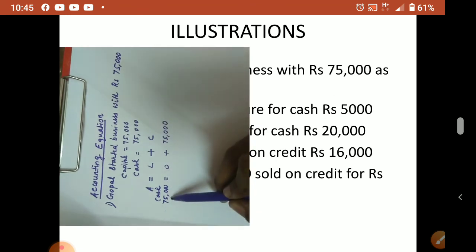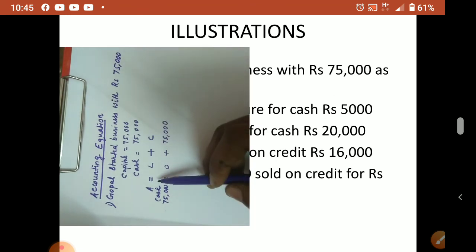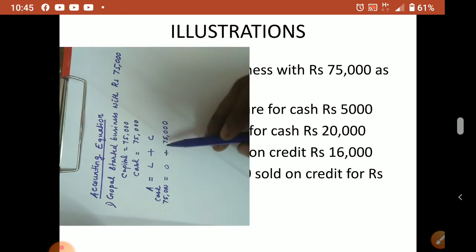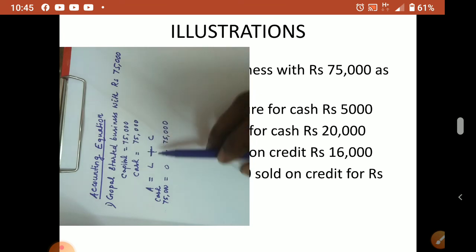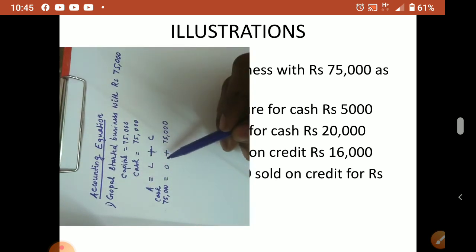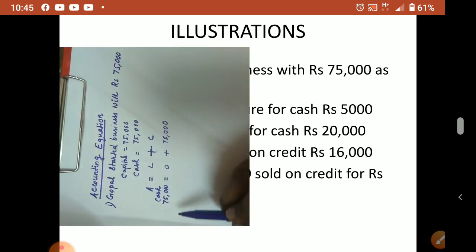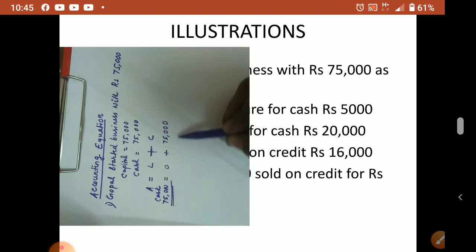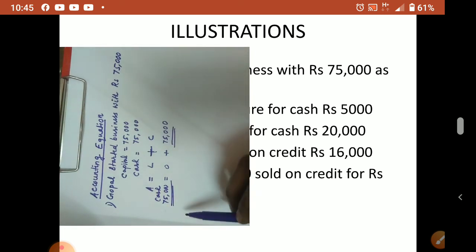See, now both sides are equal. Capital we show separately. The capital is at the same time also cash, because what you are investing in the business, or the money you are bringing into the business, is available as liquid cash in the first stage. Afterwards only you will use it for other purposes. So now we proved that the accounting equation tallied, both sides are equal.